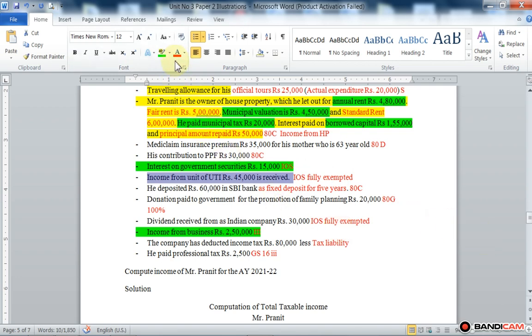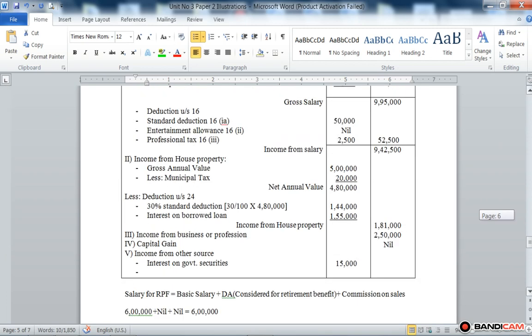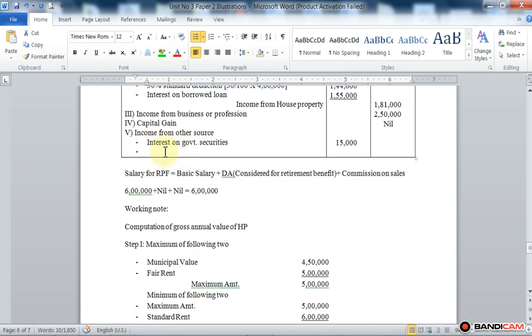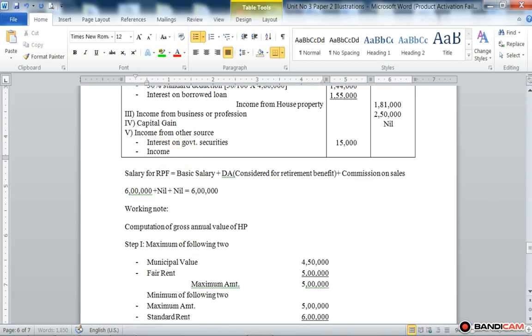Income from units, fully exempted. So in inner column the amount is nil.